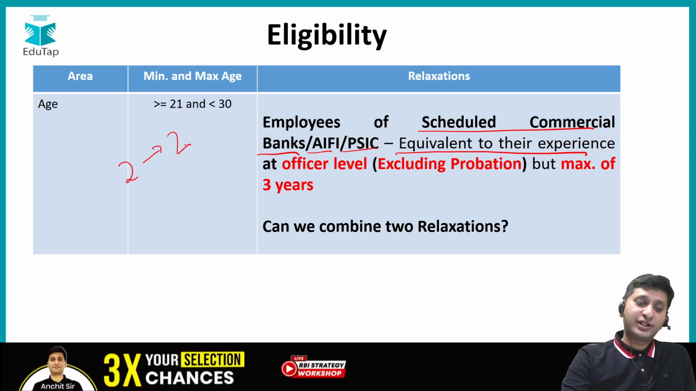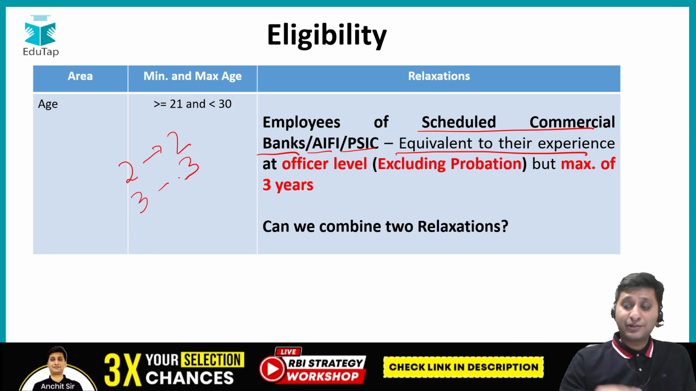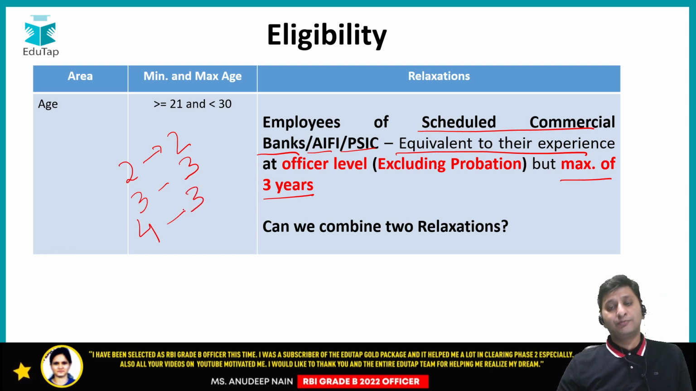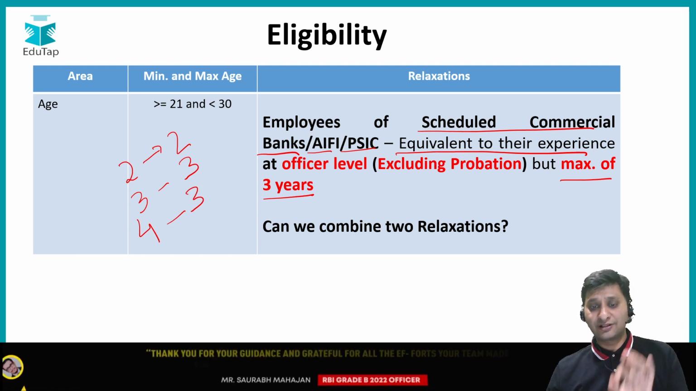So if you have experience of 3 years, the relaxation you will be getting is 3 years. But maximum relaxation that you can get is 3 years. So अगर आपका experience 4 साल का भी है, तब भी जो relaxation है वो आपको 3 साल का ही मिलेगा. Moreover, there are conditions attached to this eligibility.